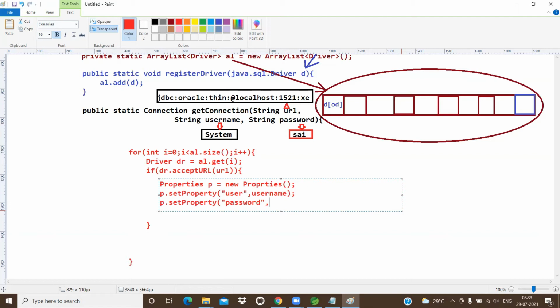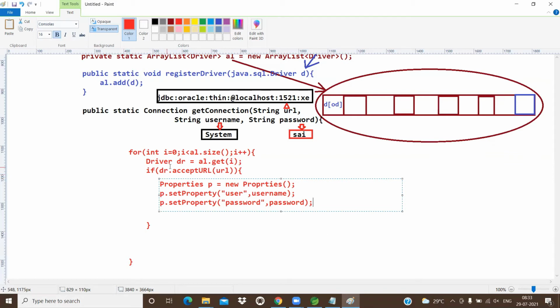Password. This password I'm placing in this password. What we have? Sai. Sai will be placed there. So, yeah, this is the key within the double quotes, key. Username means variable. Variable will be replaced with value. System will be placed into the user. Sai will be placed into the password here. When properties object and the user and everything will be added.